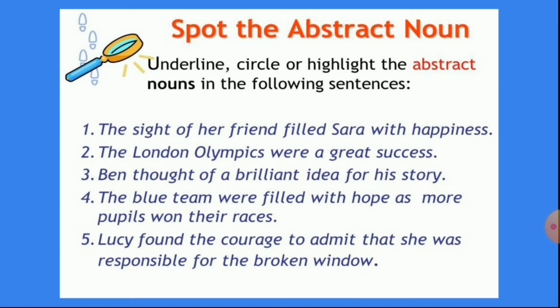The first one is, the sight of her friend filled Sarah with happiness. Please guess the abstract noun in the sentence.